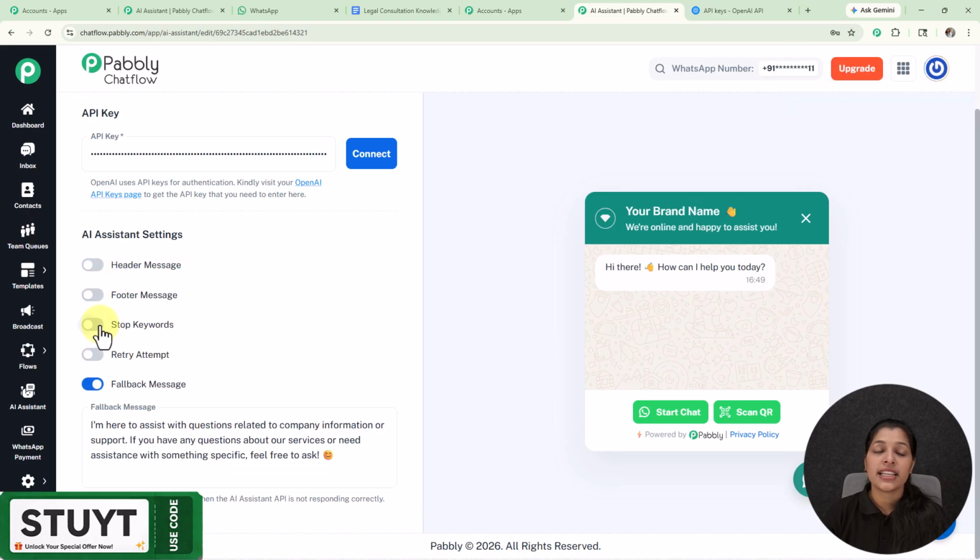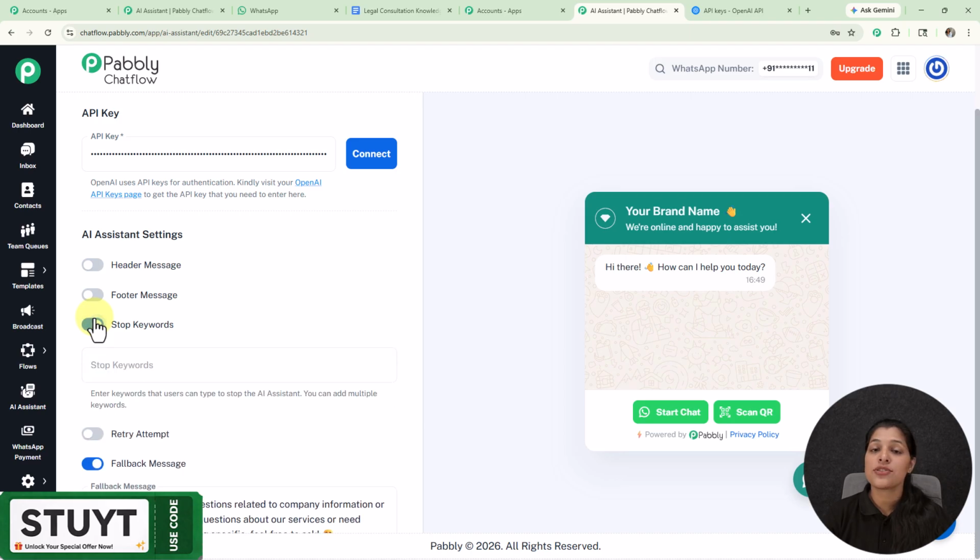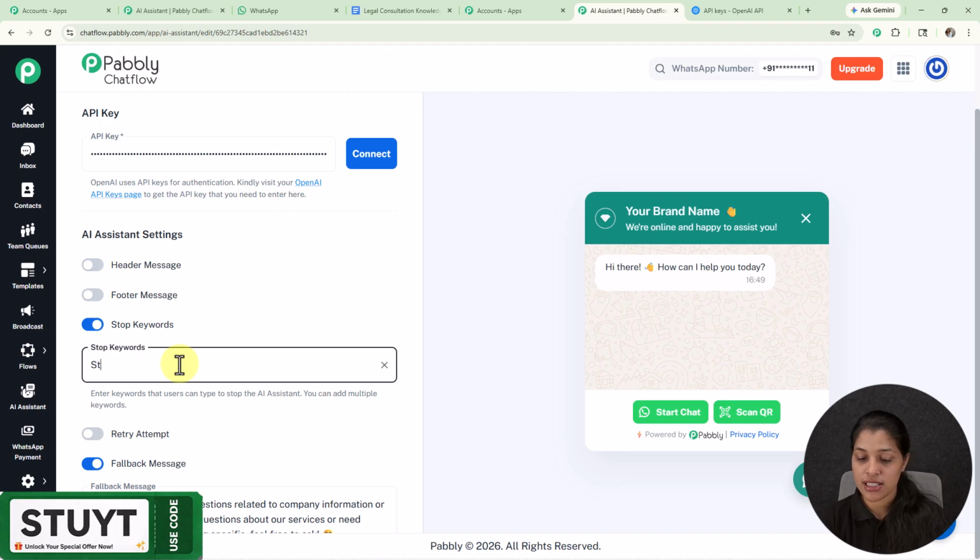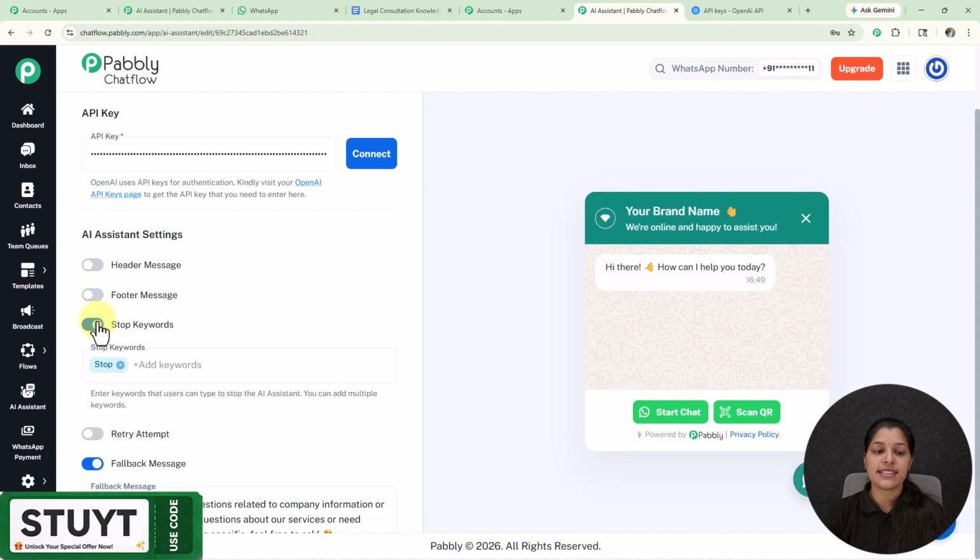And afterwards we are getting this option for stop keywords. So stop keywords are the words which can stop your AI assistant. Now let's say I want to stop my AI assistant as soon as someone types this word, that is stop. So here I'm going to make this word as my keyword. So here I have typed it and pressed the enter key. So with this simple process I have created my stop keyword, but I'm going to keep it as disable only.